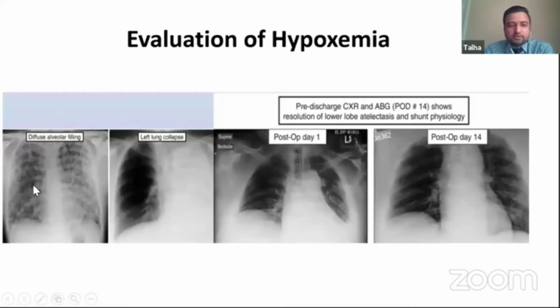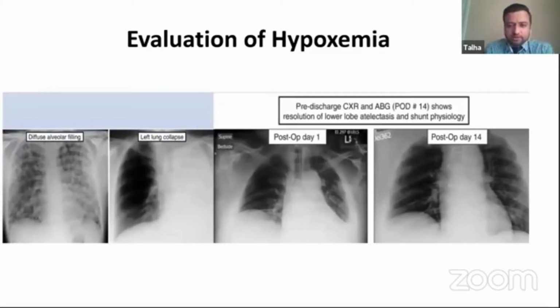On the first one, you see there's diffuse alveolar filling, so there's diffuse damage, and there's basically no lung available for ventilation. So that's one of the conditions of shunting. In the next picture, you see left lung collapse. The complete left lung is collapsed either due to a mucus plug or some other reasons. That's the mechanism of shunting causing hypoxemia. And then we see two more pictures here.